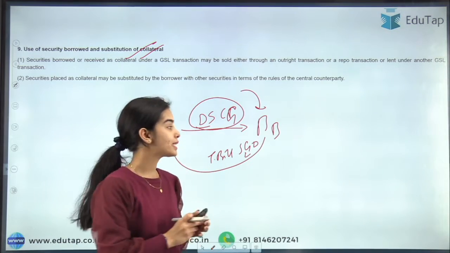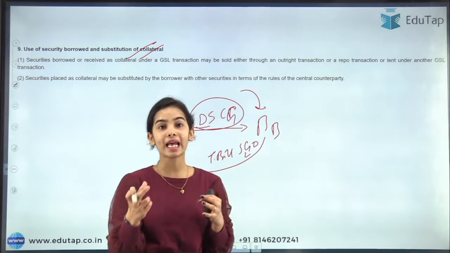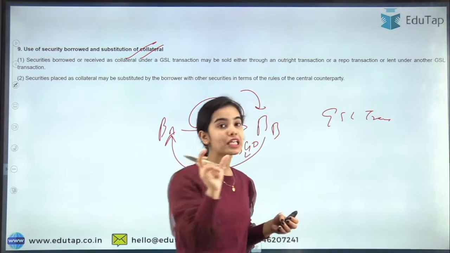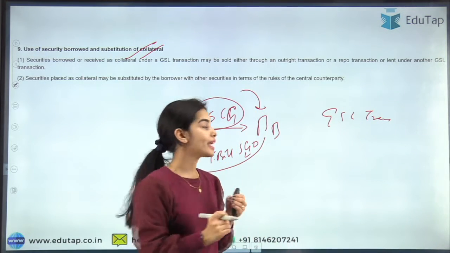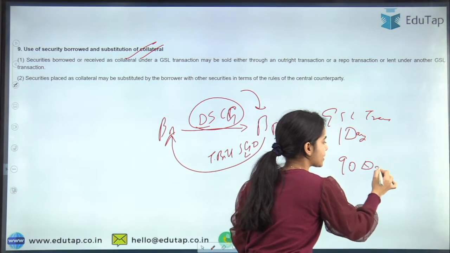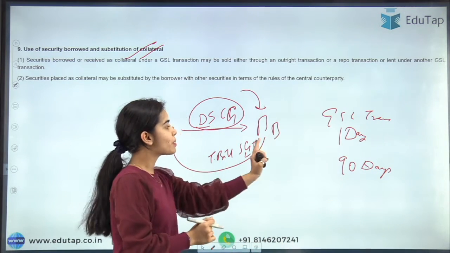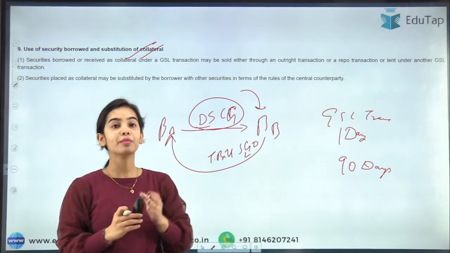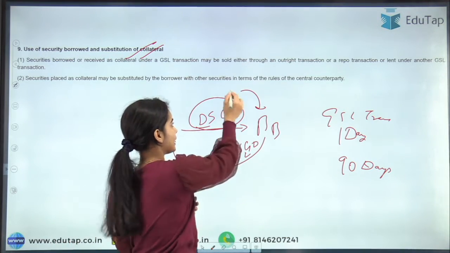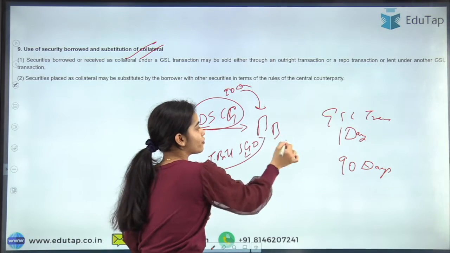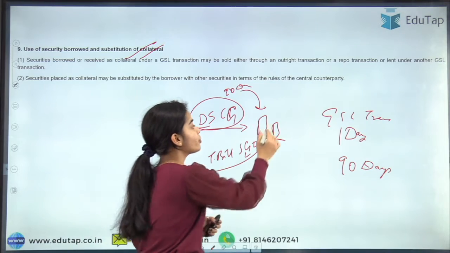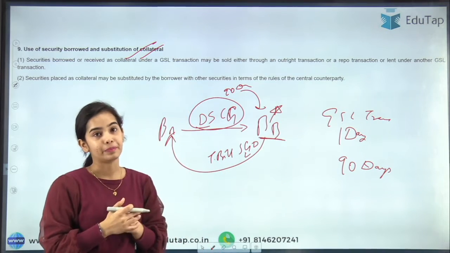So now remember one thing, that the borrowing or the lending can happen under the GSL transactions. As per the directions, the lending or the borrowing can happen for a minimum of 1 day and a maximum of 90 days. So let's say that this bank has got into the agreement that I am taking this dated security of the central government for 90 days. So for 90 days, this dated security of the central government is going to be with bank B.